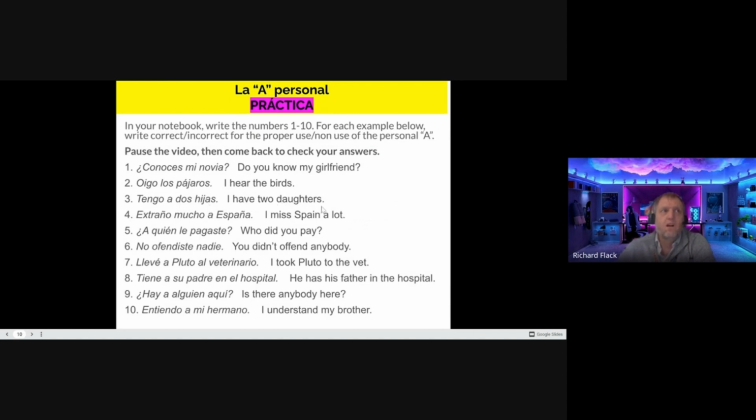I have 2 daughters. Extraño mucho a España. I miss Spain a lot. ¿A quién le pagaste? Who did you pay? No ofendiste nadie. You didn't offend anybody.